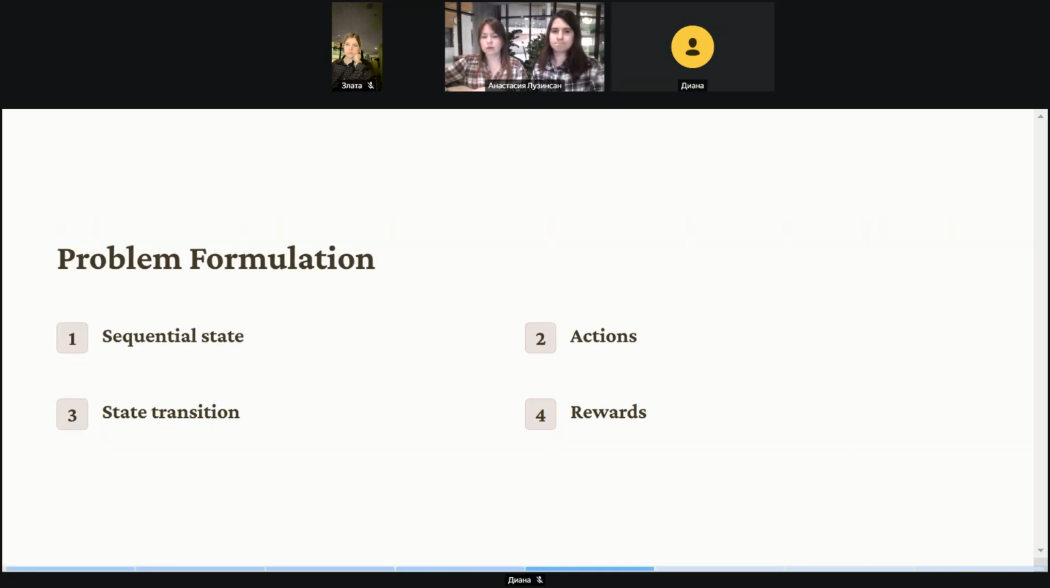Okay, what about the problem formulation? We cast recommendation as a Markov decision process, where the state is a history, some categorical features like brand, or some other information that we have in our dataset. Of course, we don't use the action in this part. For the action, we consider some products.